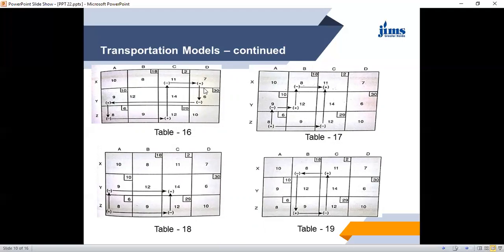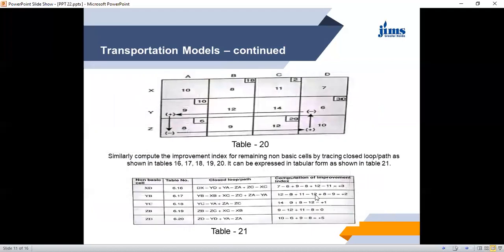So you see the change in the cost. This is 7 plus 7, minus 6, plus 1, and then plus 9, then plus 10, and then minus 8 is equal to plus 2, and 12 plus 14 minus 11 is equal to 3, plus 7, 10. So again it is positive. Therefore, we do not consider this.